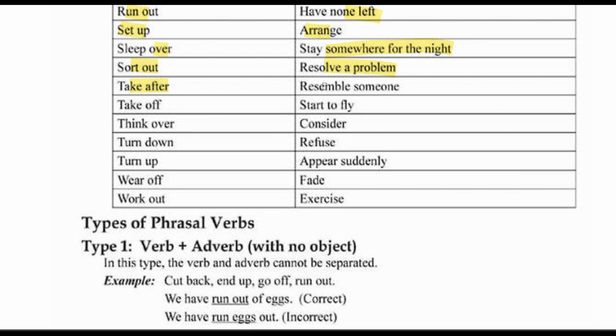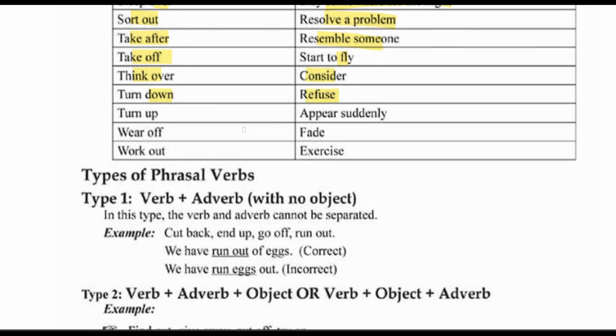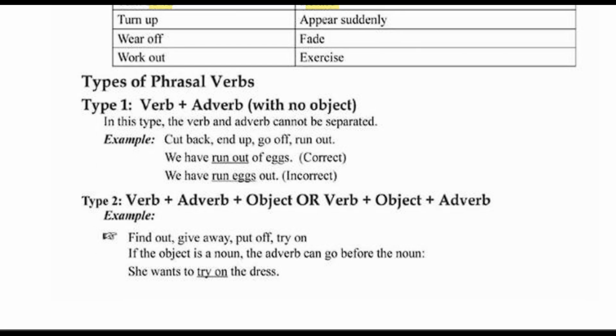Take after, resemble someone. Take off, start to fly. The aircraft took off on the right time. Think over, consider. Turn down, the proposal was turned down. It means it was refused. Turn up, appear suddenly. Wear off means fade. Work out means exercise. I am going to work out. So these are the phrasal verbs examples.